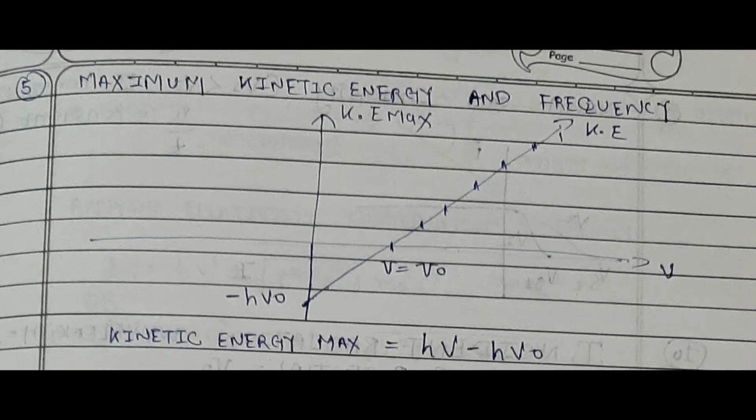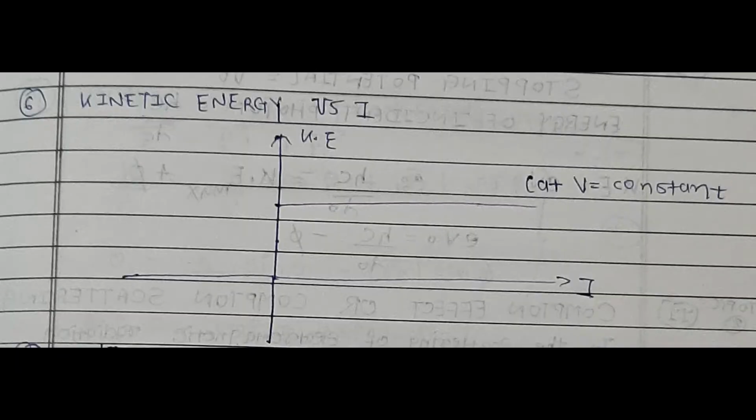So here is the graph of kinetic energy max on the y-axis versus frequency nu on the x-axis. Kinetic energy max is equal to h nu minus h nu 0. And here in the kinetic energy versus I graph, you can see the voltage is constant, so our kinetic energy is also constant with increasing current.